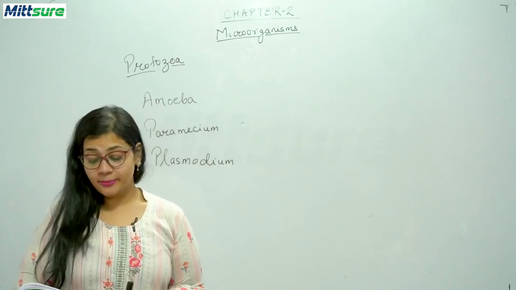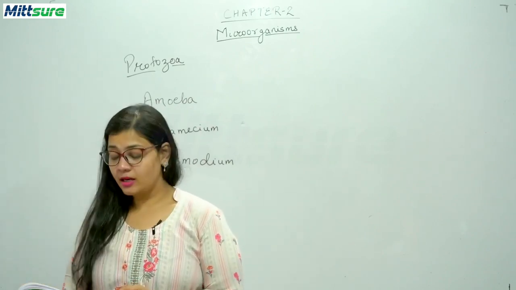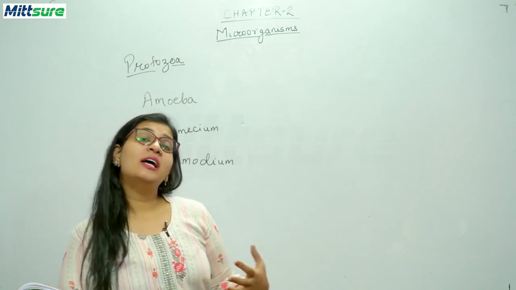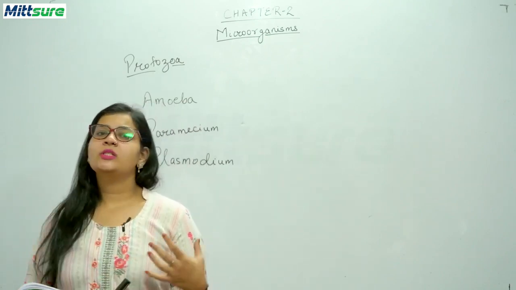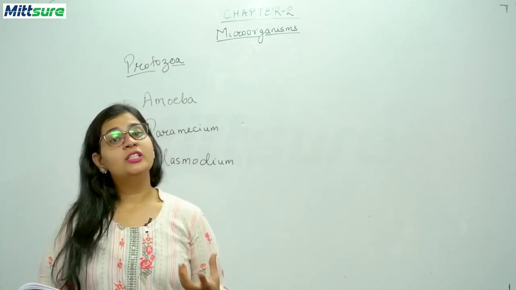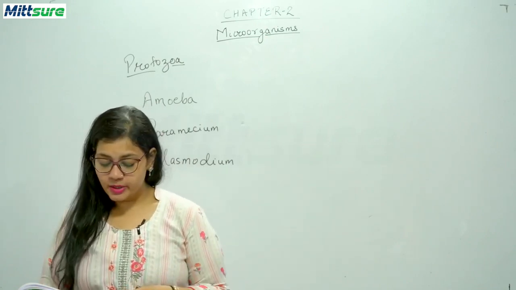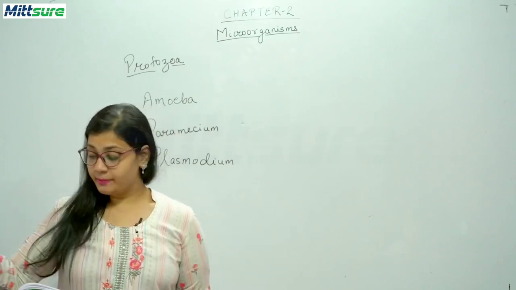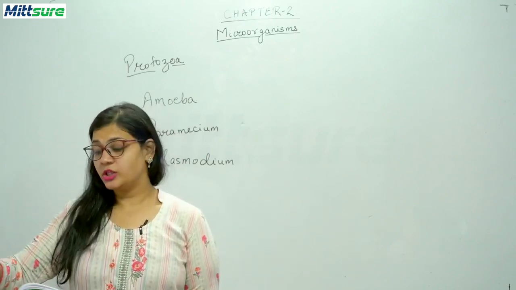Now second, some protozoa live in the alimentary canal of animals and help them to digest cellulose. What is cellulose? You have heard about roughage, children, that we need roughage also in our diets. So this roughage is nothing but cellulose. Third, protozoa help in waste degradation also.